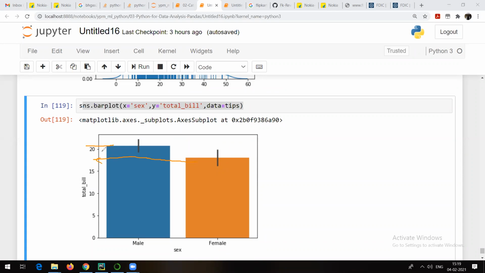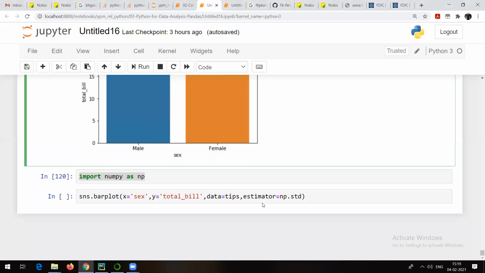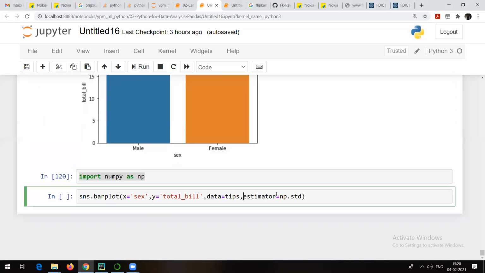That means male generate more average total bill as compared to female. That's what you can interpret from this one. Now, by default, the estimator is average or the mean. What if I want to compare them on the basis of standard deviation of the total bill? Yes, I can do that. So go here and just run it.